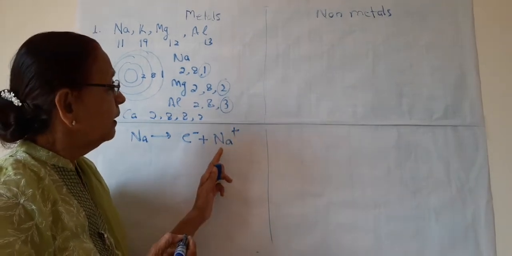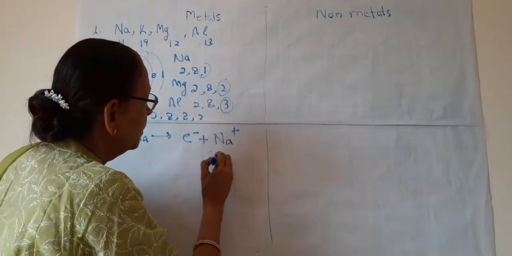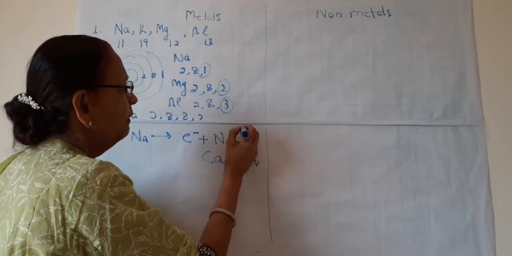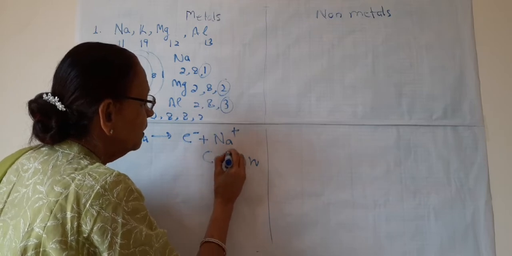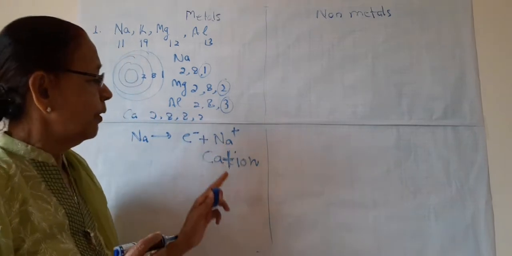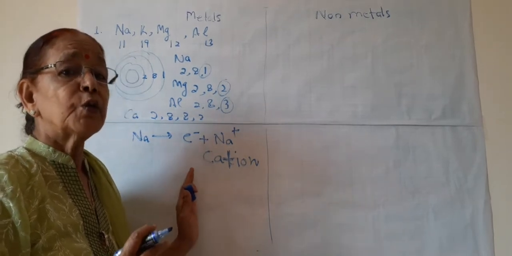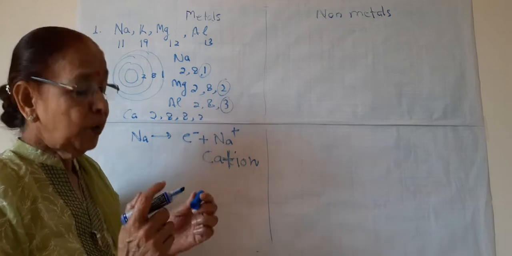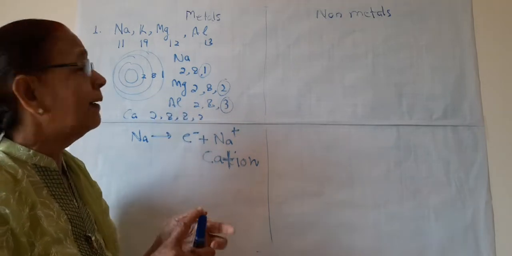So when the atom has the plus charge, it is known as a cation. All of you know this. And how do you remember whether plus is cation? This t we can write as a plus sign. So sodium is a cation, or positively charged. So it is known as electropositive.